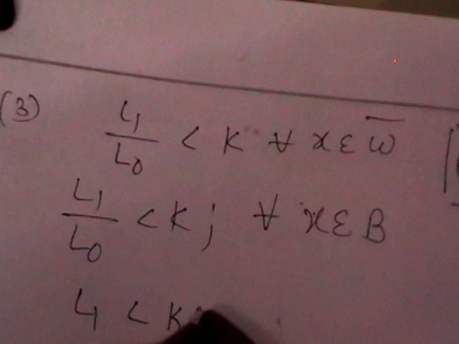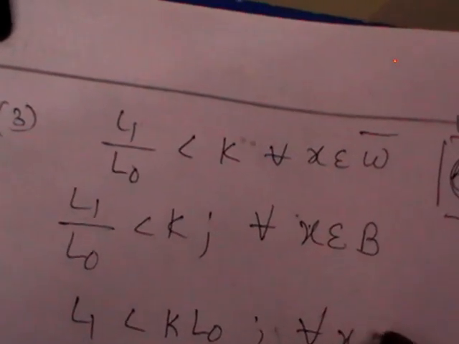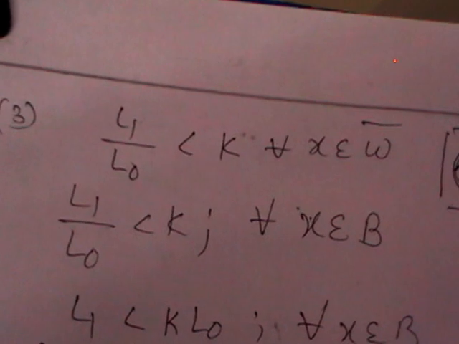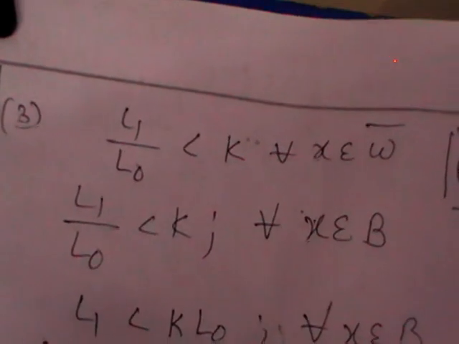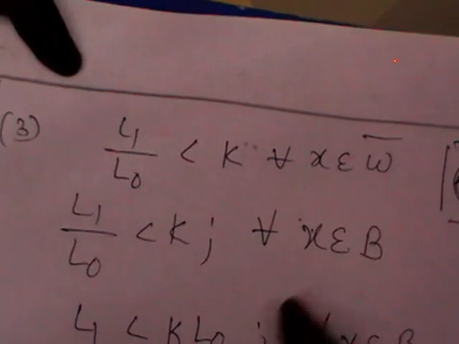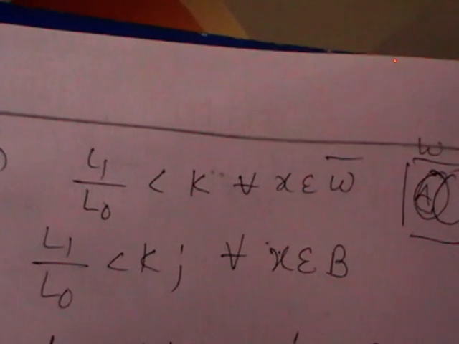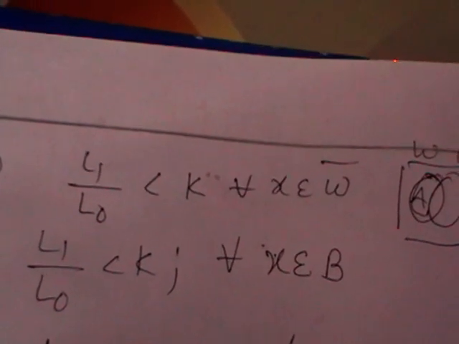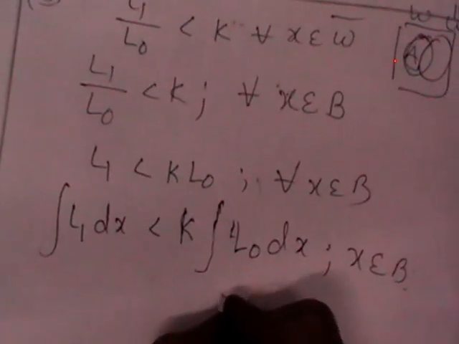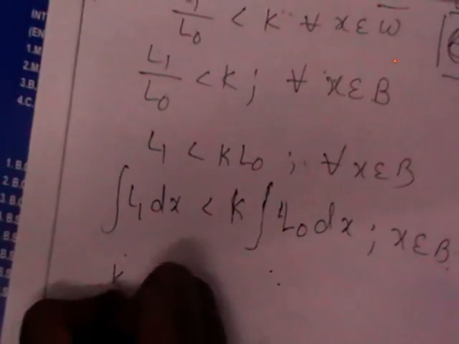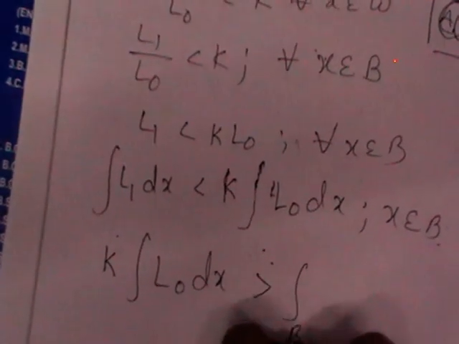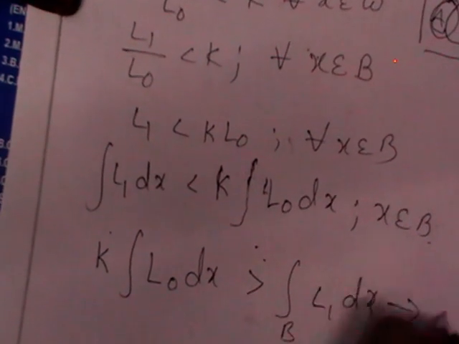If you cross multiply this, again the same: integrate with respect to x on both sides. L0 dx for all x belonging to B. So we got, let us reverse this, K integral of L0 dx is greater than integral over B of L1 dx. Let it be equation number 7.